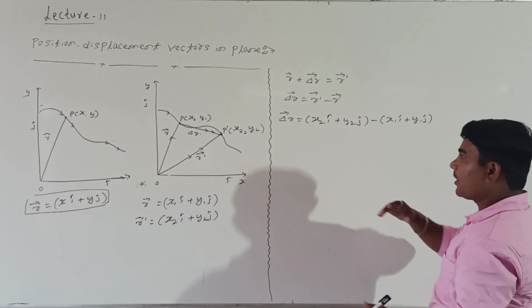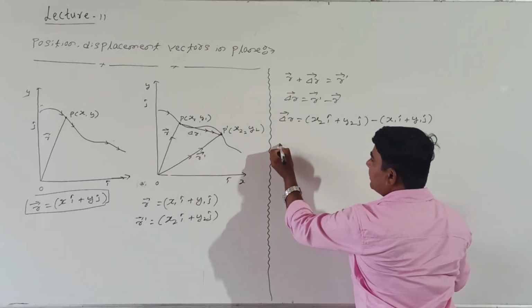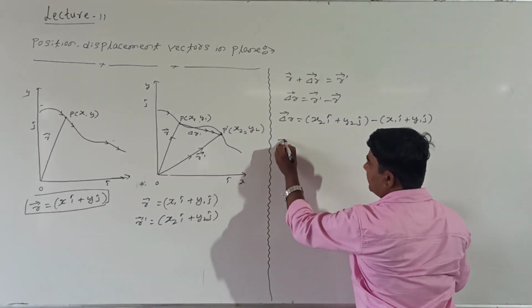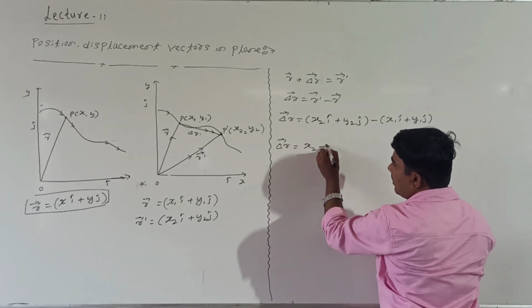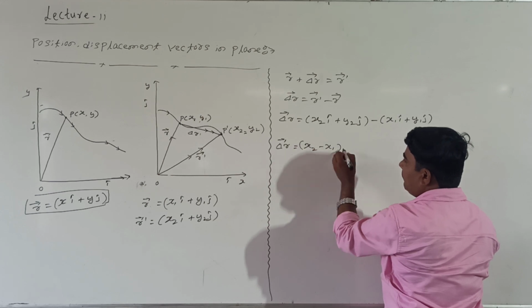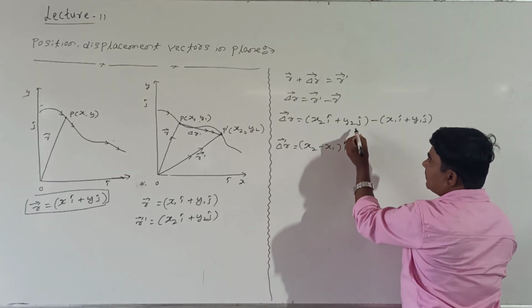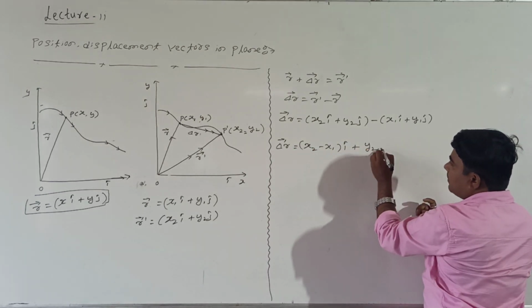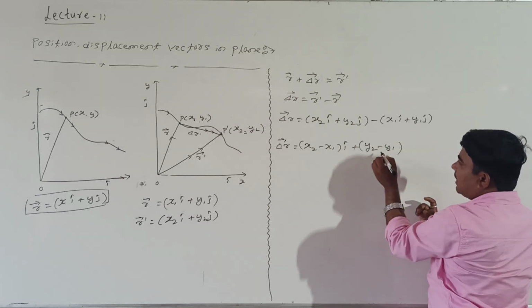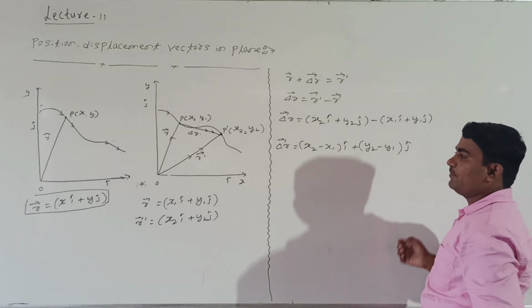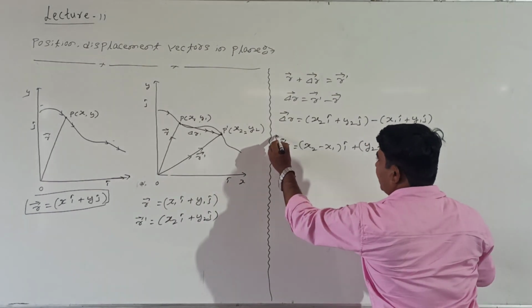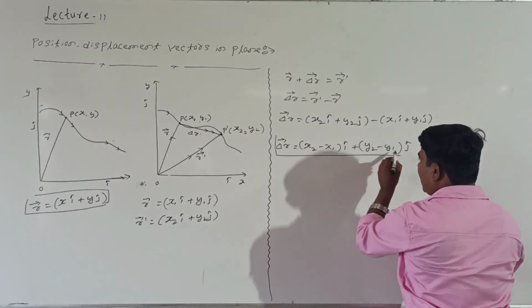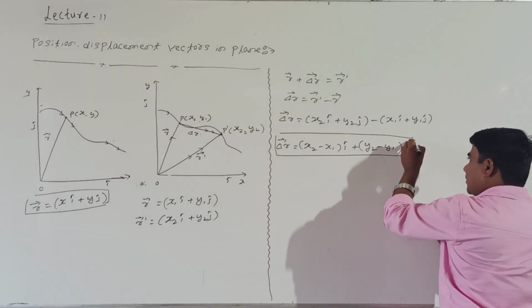Then finally how to write the displacement here? The displacement del R can be written as X2 minus X1 of i cap plus Y2 minus Y1 of j cap, right? This is nothing but the displacement vector of the body in a given plane.